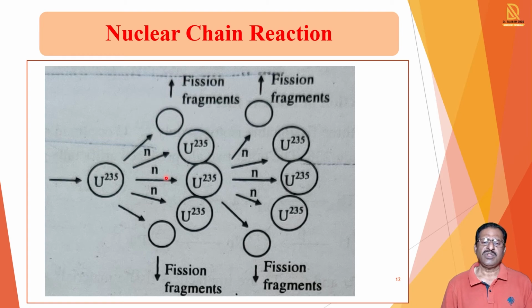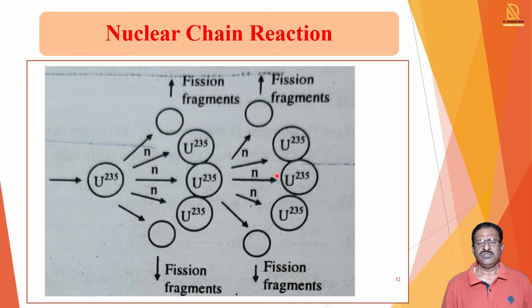Now when these three neutrons are again bombarded on three uranium atoms, every atom again breaks into different fission fragments, that is barium, krypton, iodine, and every uranium again eliminates three neutrons. So in this way, when one neutron is bombarded, three new neutrons are produced. When these three neutrons are bombarded, nine new neutrons are produced. When these nine neutrons are bombarded on uranium, 27 neutrons are produced.